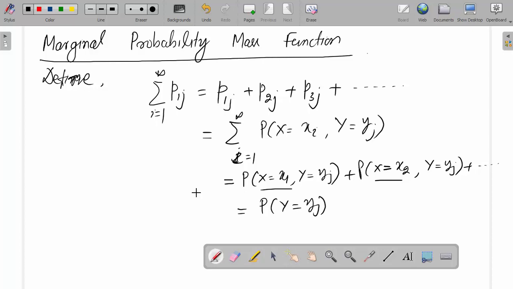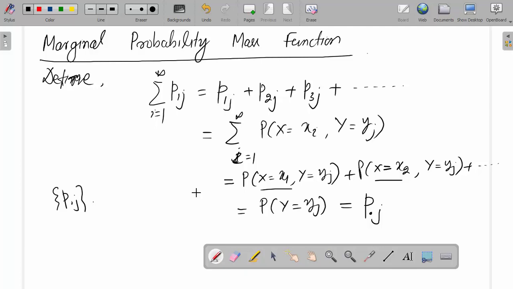So this is probability y equal to yj. This is equal to p dot j, because this includes all the x values x1, x2 up to so on. We are giving dot here for x in place of i.